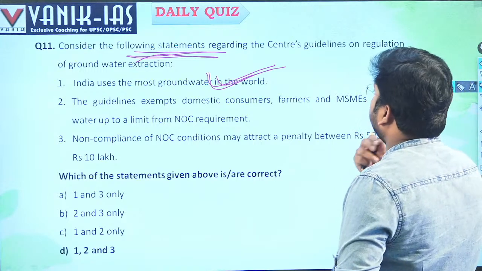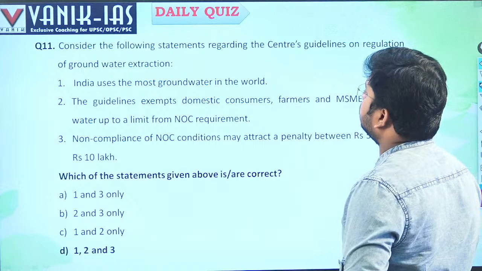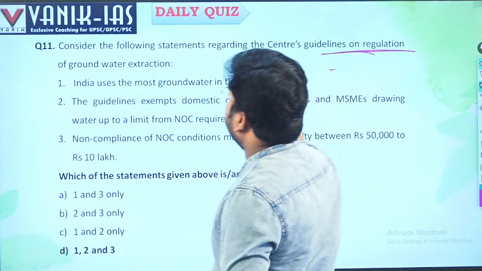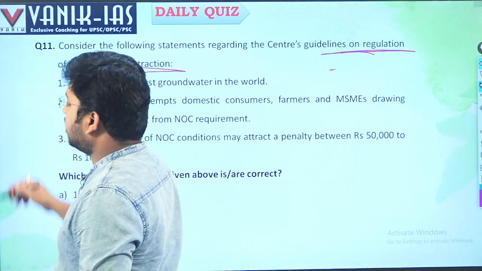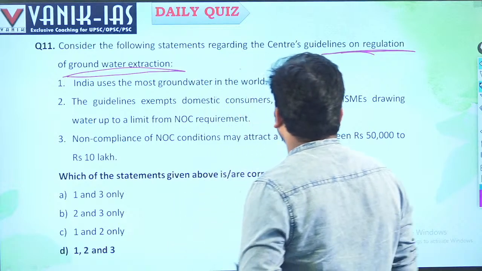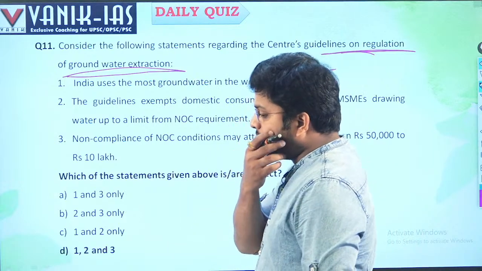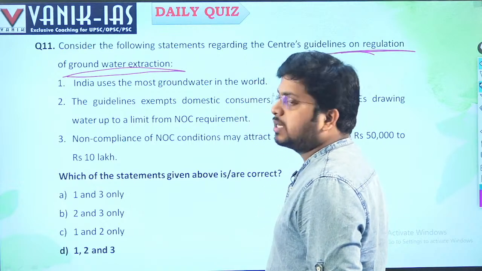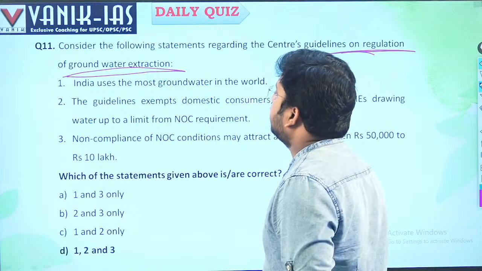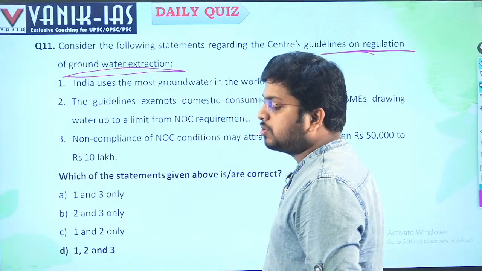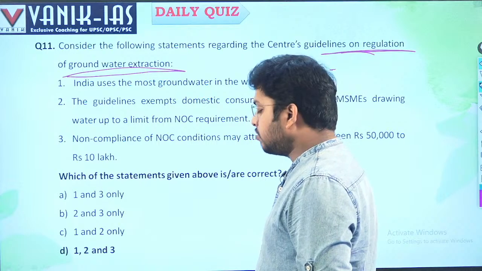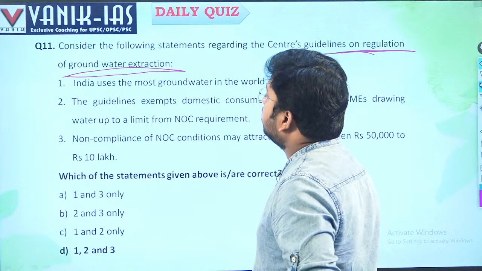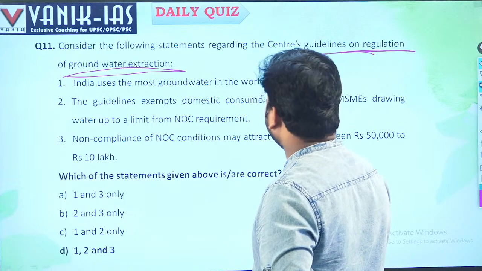Next. Consider the following statements regarding the Centre's guidelines on regulation of groundwater extraction. Now we are facing a problem: India has 17% of the world's population but only 4% of the water resources. So there is a gap of 13% between demand and supply. That's why there is over-extraction of groundwater and also groundwater pollution, over-exploitation, and the water level goes down gradually.